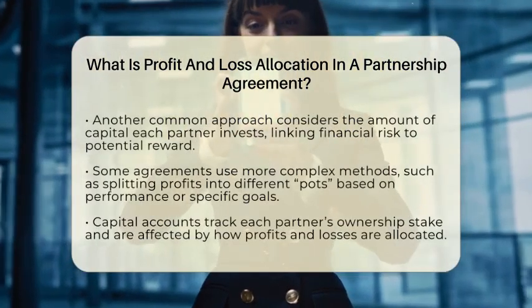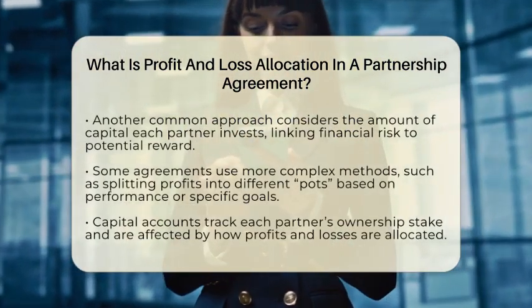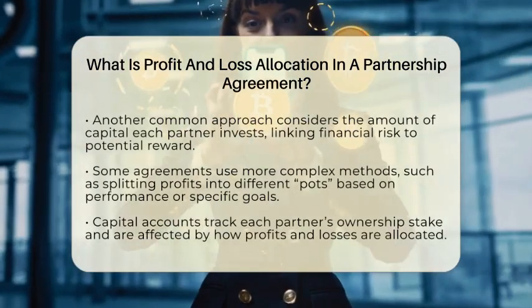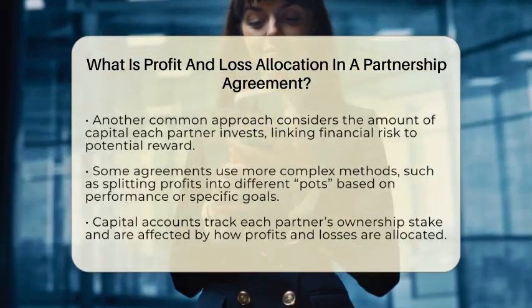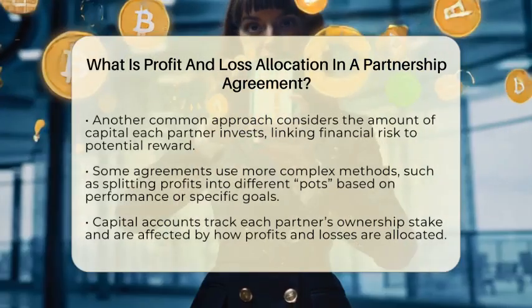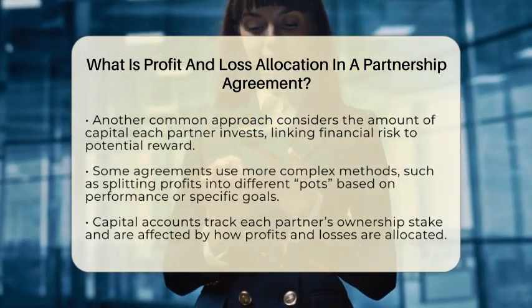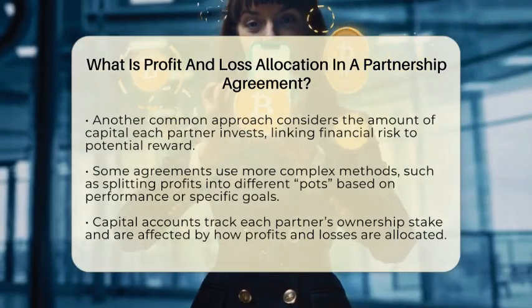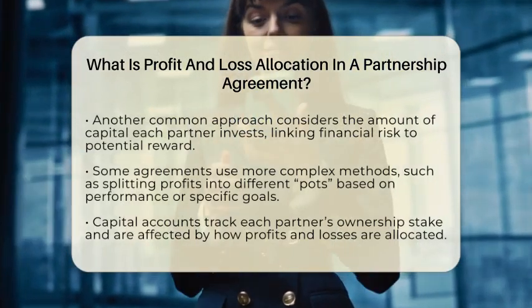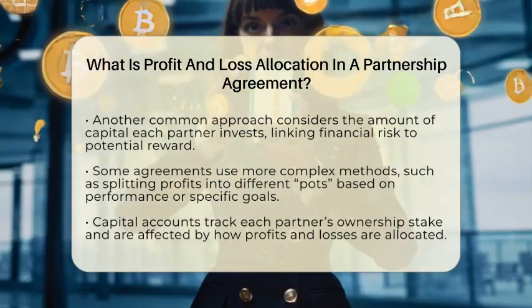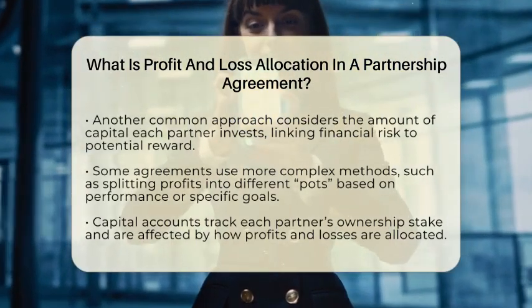Another way to split profits and losses is based on how much capital each partner has invested. If someone puts in more money, they might get a bigger share of the profits. This method aligns the financial risk with the potential reward. But it might not consider other contributions like managing the business or bringing in clients.